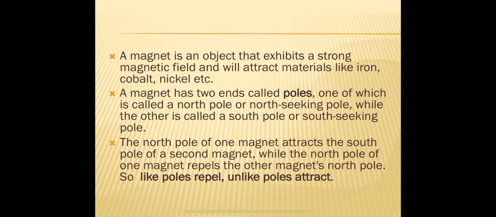A magnet can attract or repel another magnet.